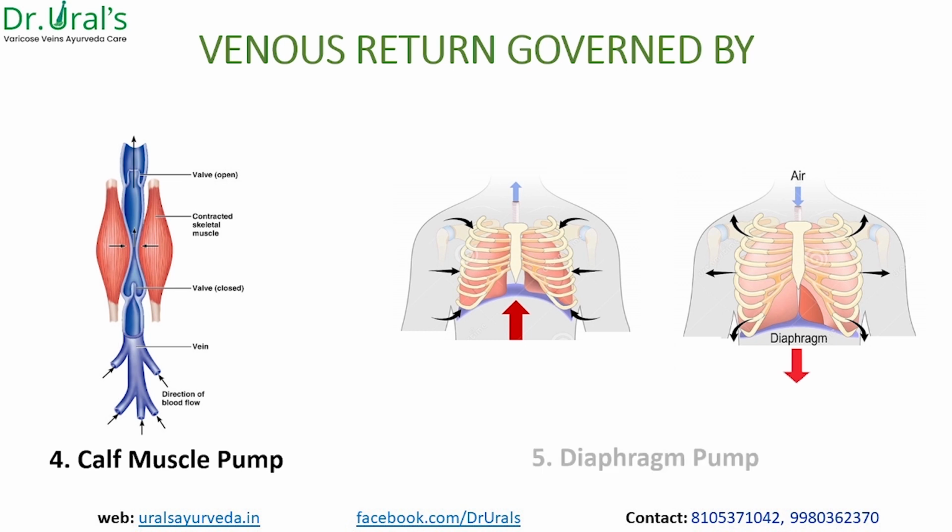This is what happens when the blood reaches the inguinal region or inguinal vessels, the inguinal vein, through the pumping mechanism done by the calf muscles. Then further lifting has to happen only in the presence of proper respiration.